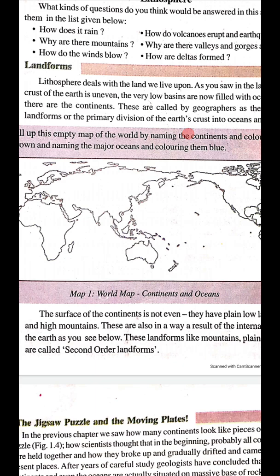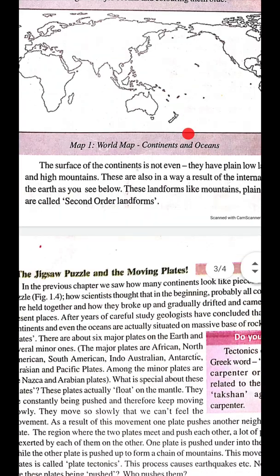Then come to third order landforms. These third order landforms are formed with the work of water and wind. Examples: V-shaped valleys, U-shaped valleys, mushroom rocks, sea arcs. These are examples of third order landforms. Okay, children, you learned about three ordered landforms. Okay, now come to the next topic, the jigsaw puzzle and the moving plates.